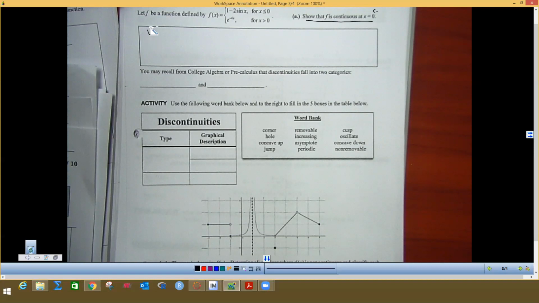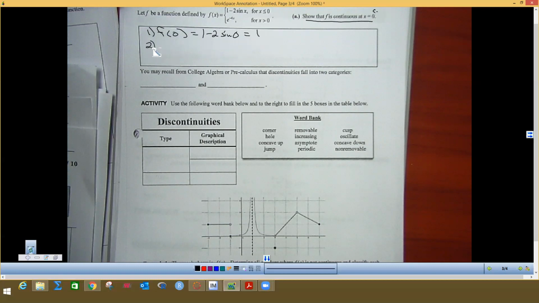So you literally put down step 1, and you say f of 0, because we're talking about this 0. And then we got to look at which one of these to use. Because the top one has an equal sign, we're going to use the top one. So this is going to equal 1 minus 2 sine of 0. And I hope you know the sine of 0 is 0, so that is 1.